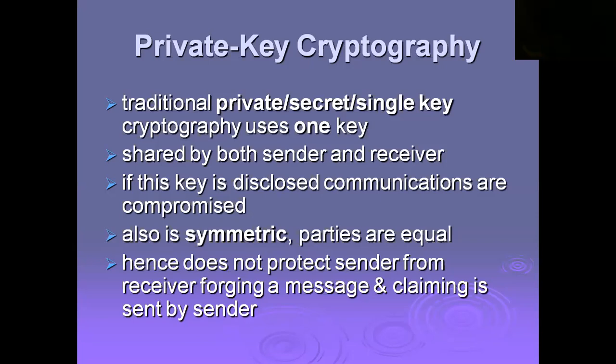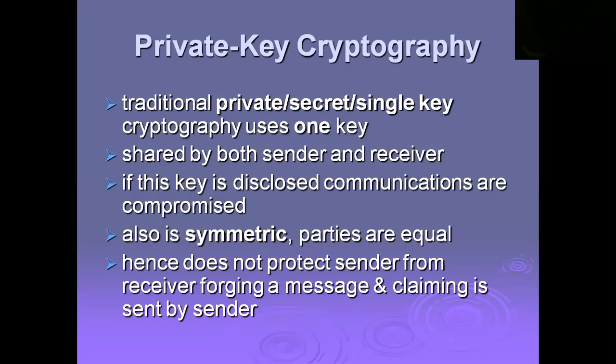If this key is disclosed, communications are compromised, and this key is also symmetric. The parties are equal, and they are sharing the same key. Hence, it does not protect the sender from the receiver forging a message and claiming it was sent by the sender. Why? Because it is symmetric, the same key must be given to sender and receiver. So this is about the brief characteristics of private key cryptography.